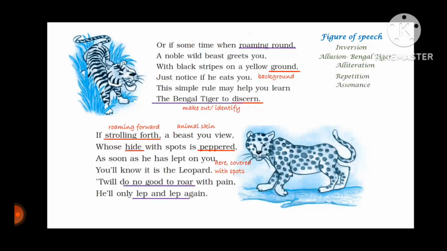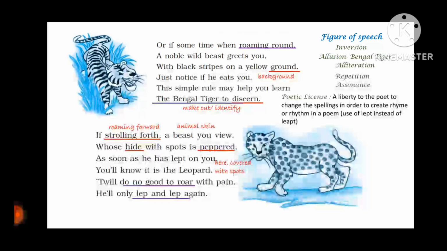We have assonance in the line, do no good to roar. Now what is assonance? Assonance is a poetic device in which a vowel sound is repeated in closely placed words. Here we can see that the O sound is repeated in this line. So there is assonance. And as I said, poetic license or poetic liberty is the liberty that a poet takes to change the spelling of words in order to create rhyme in the poem.